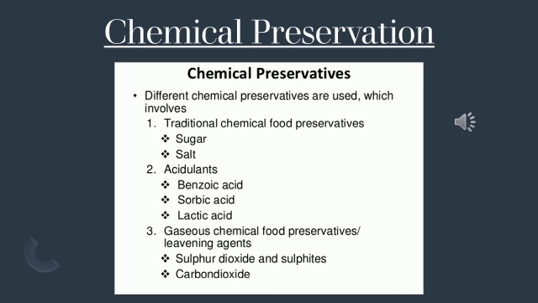Here is a picture that shows chemical preservatives. The different chemical preservatives used involve traditional chemical food preservatives that we already studied, that is sugar and salt. Next are acidulants, that is benzoic acid, sorbic acid, lactic acid, and also gaseous chemical food preservatives, or we call them leavening agents, that is sulfur dioxide and sulfites, also carbon dioxide. These are all the chemical preservatives to preserve food from spoilage.